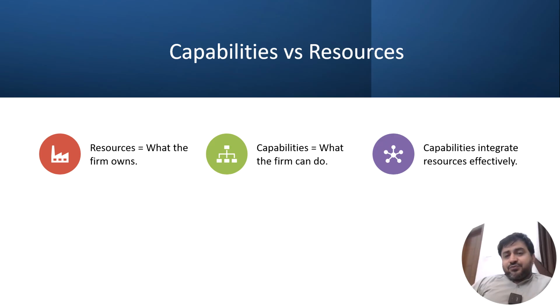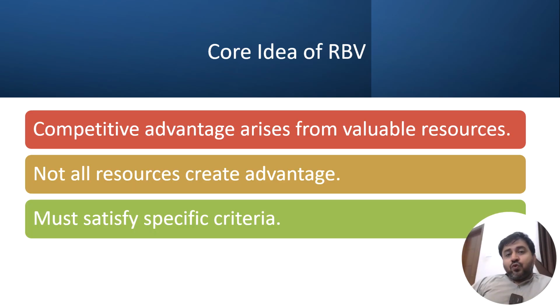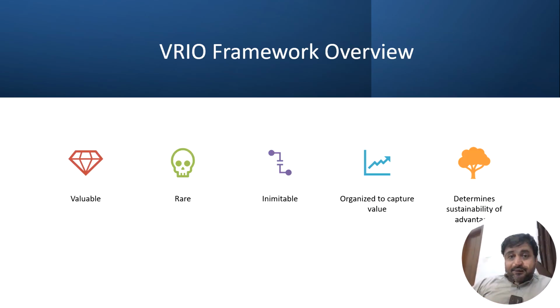Capabilities versus resources: resources are what the firm owns and capabilities are what the firm can do. Capabilities integrate resources effectively. Core idea of the RBV is that competitive advantage arises from valuable resources. Not all resources create advantage, they must satisfy specific criteria. So the specific criteria is the VRIO framework.